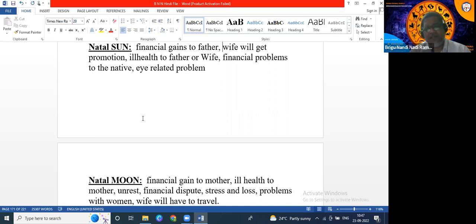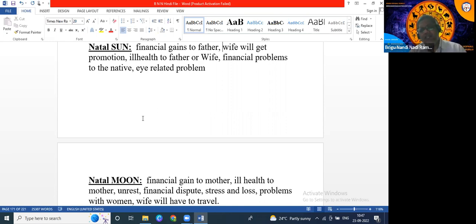Suppose Ketu is aspecting Mercury. Ketu is education, Ketu is friend, Ketu is land, Ketu is business. So when Ketu is aspecting, there will be land litigation, there will be an educational break, there will be disputes with the business partner.